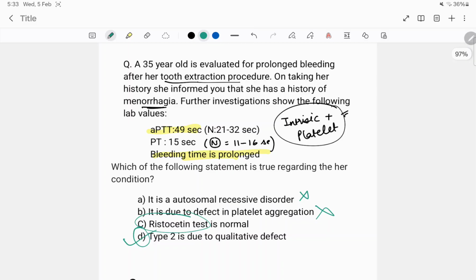So hematology is a very important topic. I am trying to cover more hematology questions in the next 2 to 3 days.